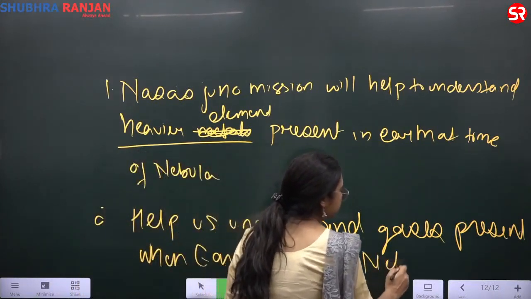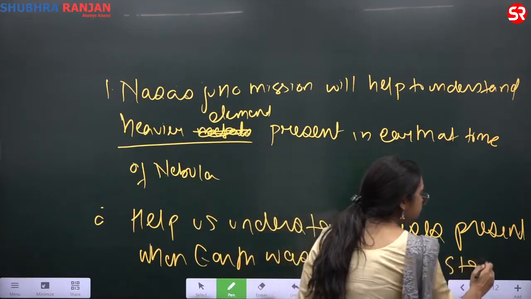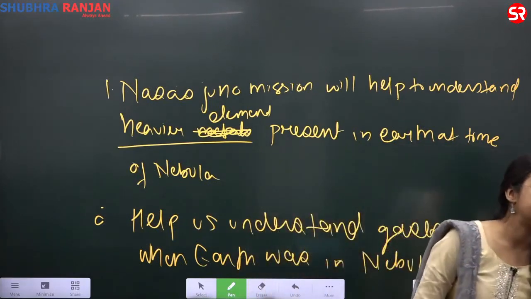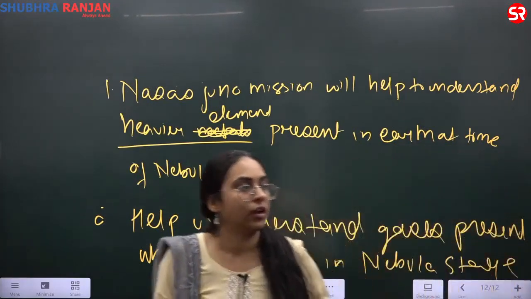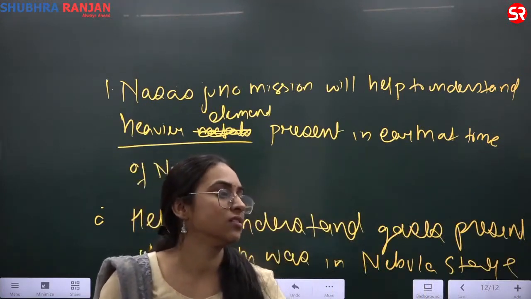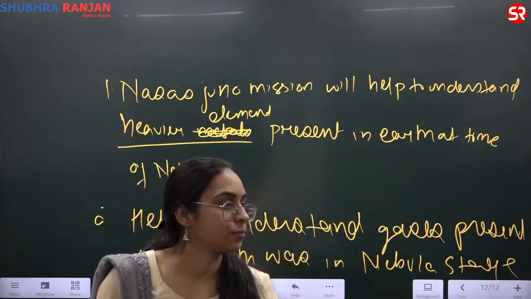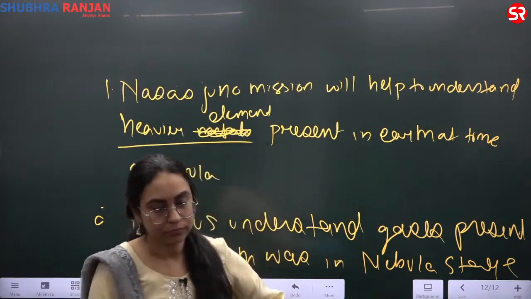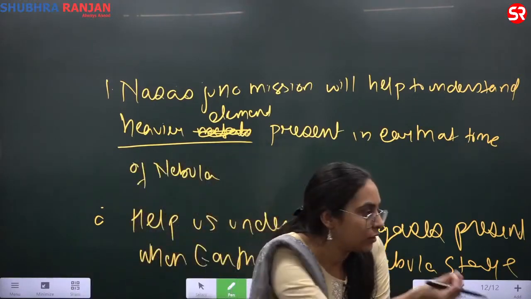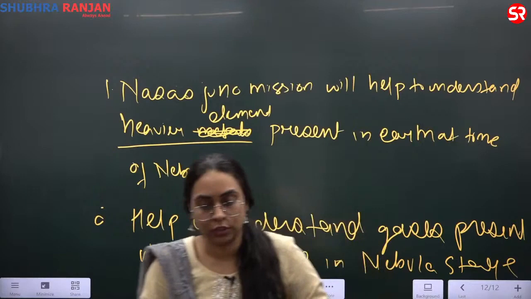When the earth was in the nebula stage, what are the gases that were present? Hydrogen and helium, we know, because they are still in the nebula stage. So you understand this. You can also write the third point.